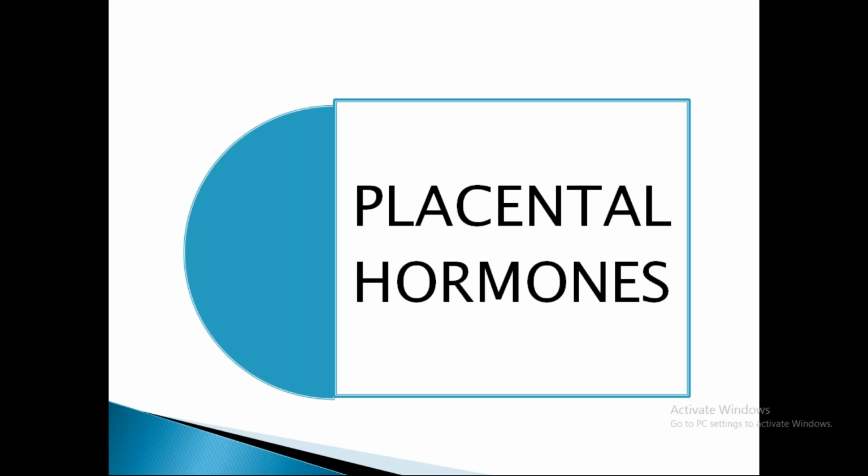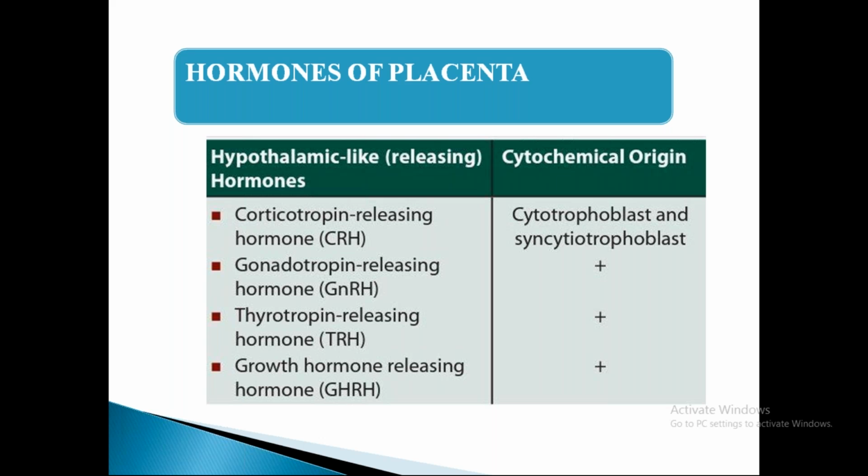So what are the main placental hormones? Usually hormones are divided into peptide hormones and steroid hormones. Peptide means protein part, steroid means fat part. The major hormones released from the placenta are hypothalamic-like hormones, that is releasing hormones: CRH, the corticotropin releasing hormone, gonadotropin releasing hormone, thyrotropin releasing hormone, and growth hormone releasing hormone. All these releasing hormones are hypothalamic-like hormones, secreted from the cytotrophoblast and syncytiotrophoblast of the growing embryo of the placenta.